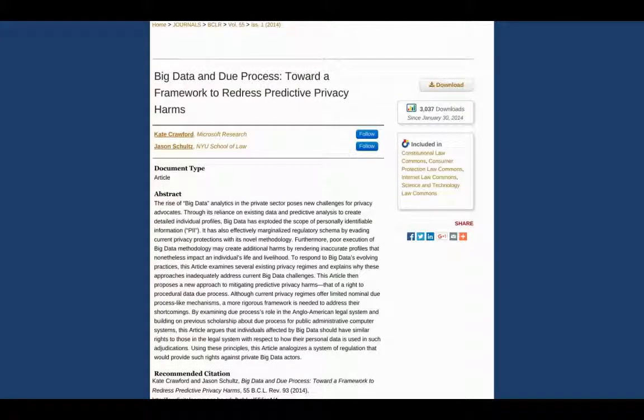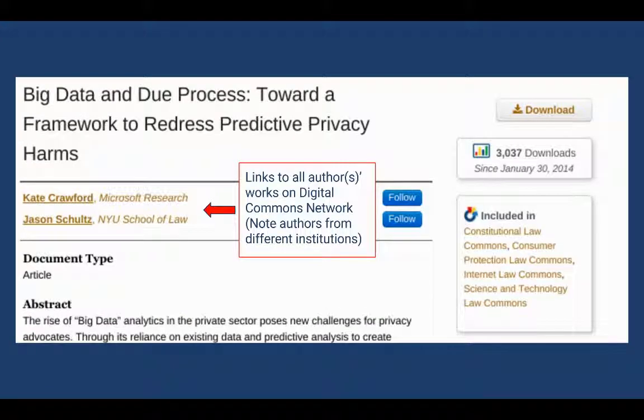Let's just take a look at one here, and let's take a closer look at what's going on with this metadata and this presentation. As you can see, there are links to the authors. Note that they come from two different institutions. Now, if you were to click Kate's or Jason's, you would see all the articles pulled together that they have written that are listed with any repository and not just their home networks.